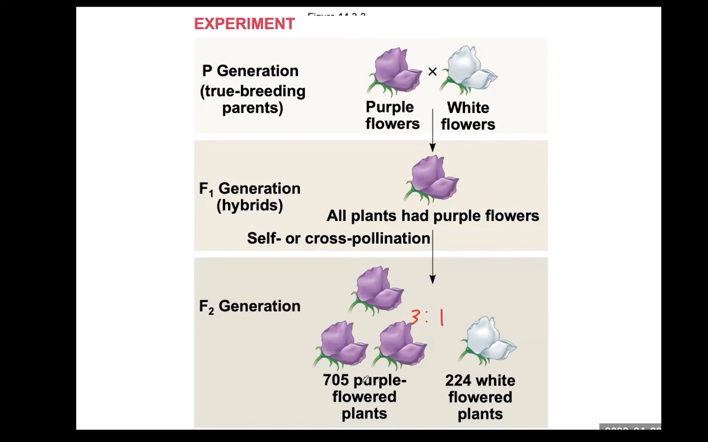Mendel really planted and then harvested the seeds, and then planted those seeds and self-fertilized in the F1 generation, and then got offspring in the F2 generation and counted the number of flowers. He got 705 purple flowered plants and 224 white flowered plants. This is approximately a 3:1 ratio. So 3:1 is the phenotypic ratio.